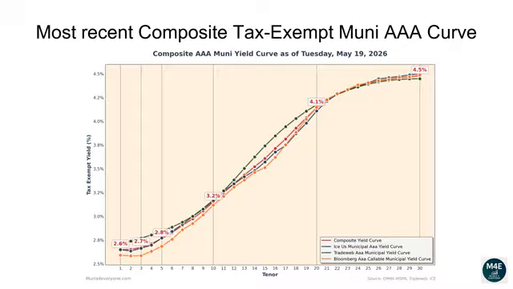The one-year composite tax-exempt yield is 2.65%. The two-year yield is 2.65%. The 3-year yield is 2.67%. The 5-year yield is 2.77%. The 10-year yield is 3.15%. The 20-year yield is 4.14%. The 30-year yield is 4.48%.